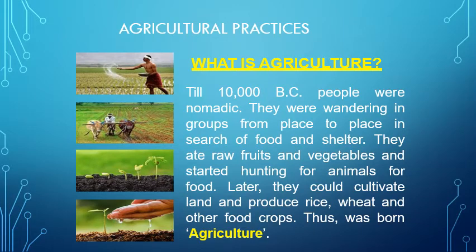What are agriculture practices? Till 10,000 BC, people were nomadic. Nomadic means they were wandering from one place to another in search of food and shelter. So they ate raw material like fruits and vegetables and then started hunting animals for food. Later, they could cultivate the land and produce rice, wheat, and other food crops. Thus, the practice of agriculture began, and there was the birth of agriculture.